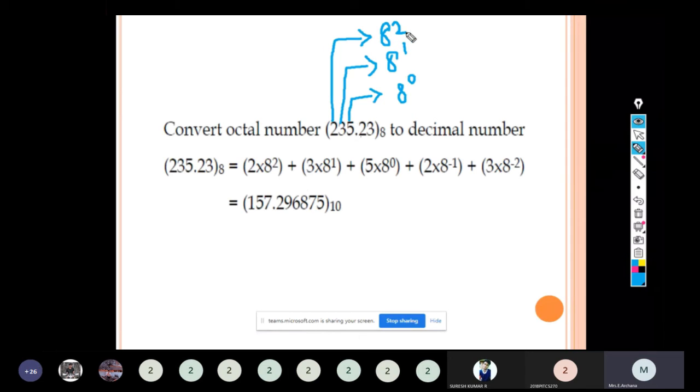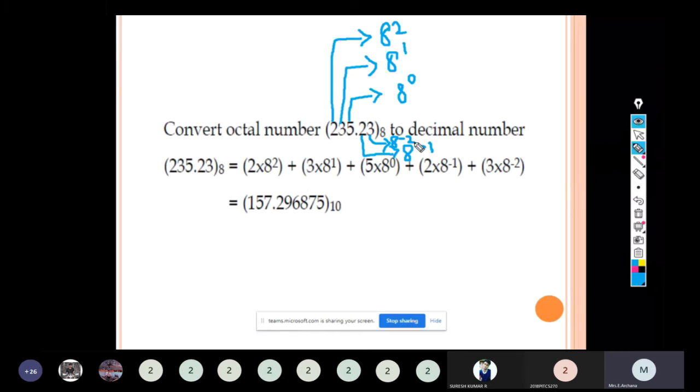When we go for fractional part, we have to start from MSB. So this 2 will have 8 power minus 1. And then one more bit, the value will be 8 power minus 2. This is how we are giving positional weightage to each and every bit. The next step, we have to multiply this positional weightage with the digit given in the problem.